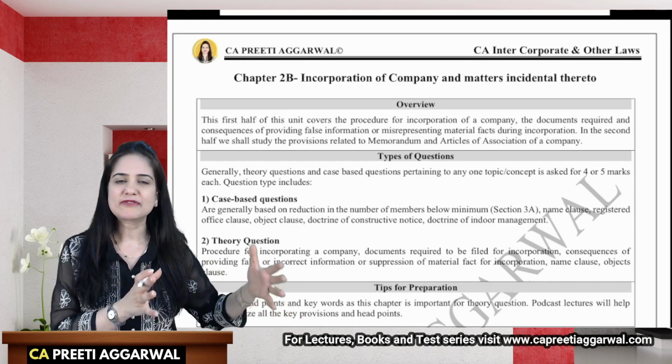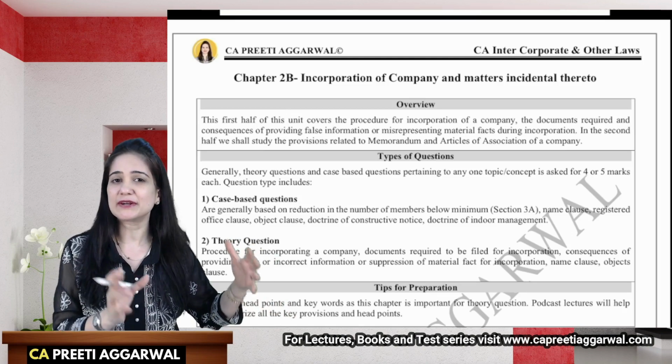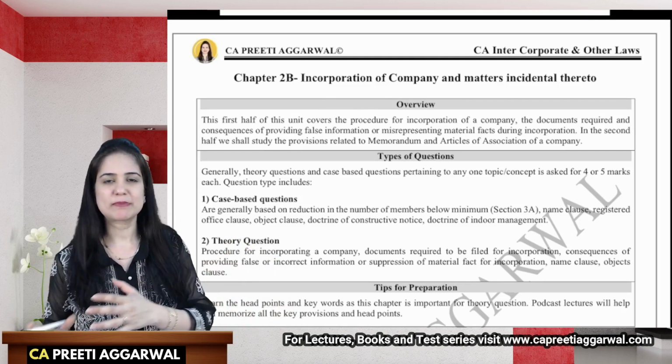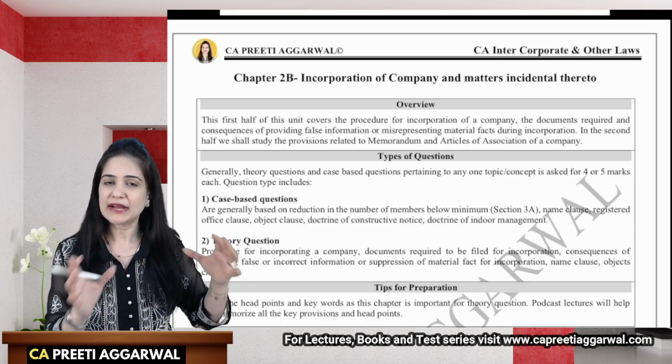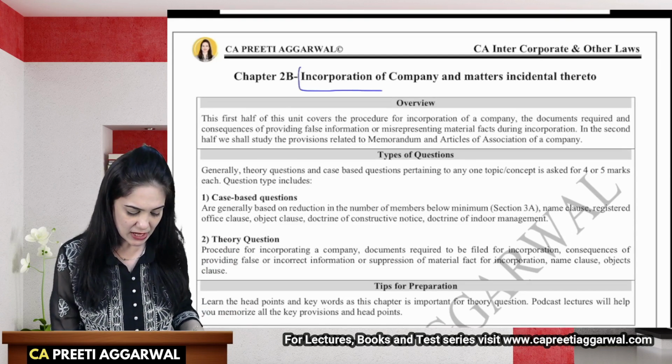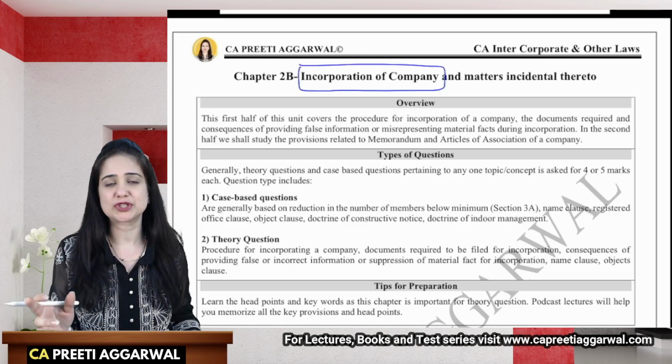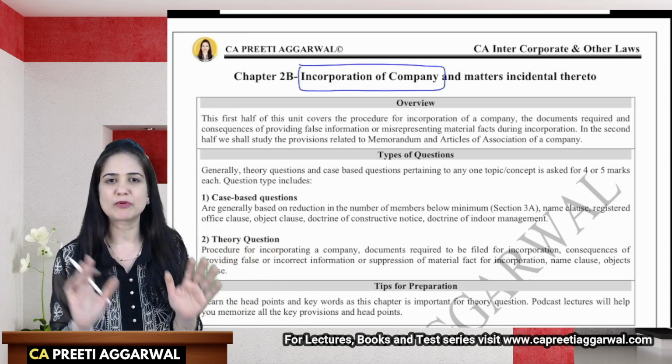In the first part, we are going to study only the provisions relating to incorporation, and in the next part, we are going to study all the provisions relating to memorandum and articles of association. In today's session, we are studying only incorporation of company. In my next session, I will discuss all the provisions relating to memorandum and articles.